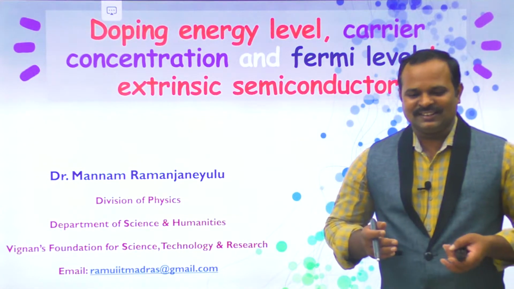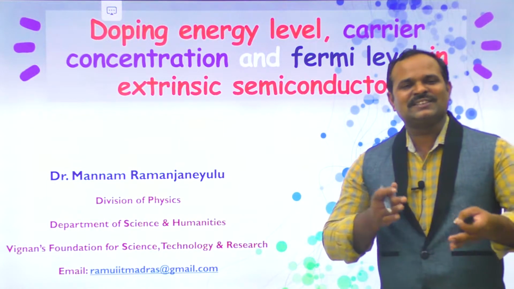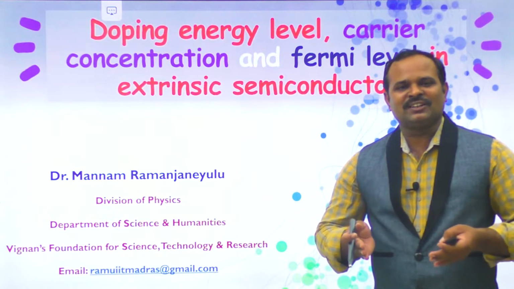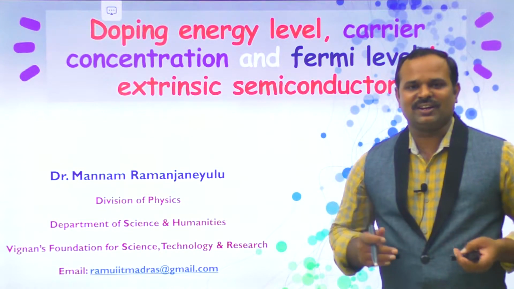Everyone, welcome back. In the last lecture, we discussed doping in semiconductors, or extrinsic semiconductors.